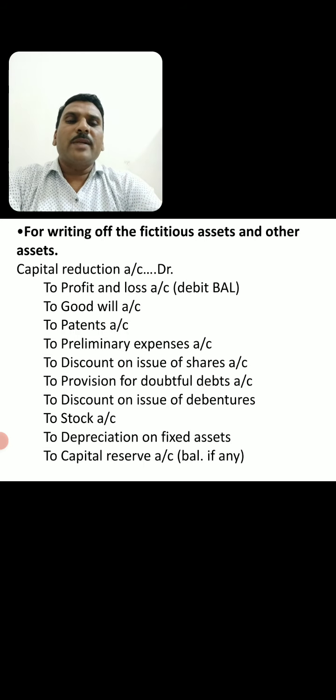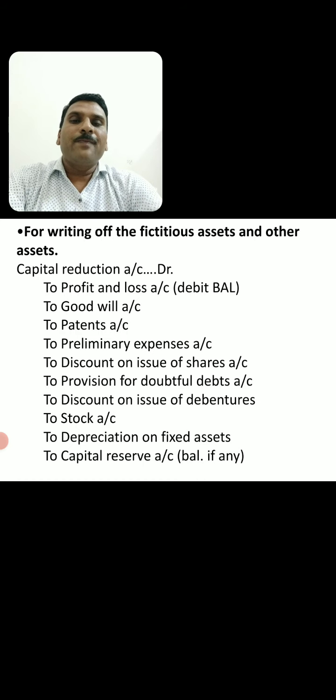So after transferring the reduced amount or sacrifices made by the equity shareholders, preference shareholders, debenture holders, creditors, and if there is any credit balance of general reserve or P&L account or share premium, such amount is transferred to the credit side of the capital reduction account and the total is calculated, and it shows the total capital reduction amount collected from the special class of shares and the shareholders or debenture holders or creditors.